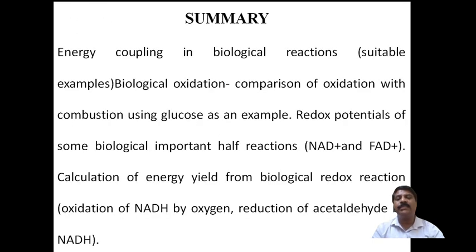So far in this session I discussed the coupling reaction, energy of coupling in biological reactions, and biological oxidation reaction compared with combustion using glucose as an example, redox potential, and the biological importance of half cell reactions. The standard values are already given, as I have written many series already. Again, I have calculated the energy yield from the biological redox reaction by oxidation of NADH by oxygen, and the reduction of acetaldehyde by NADH. I have explained these in detail, slowly, in a lengthy session.